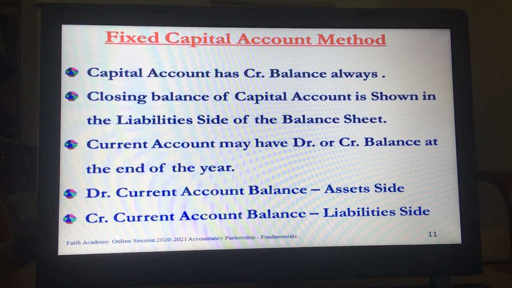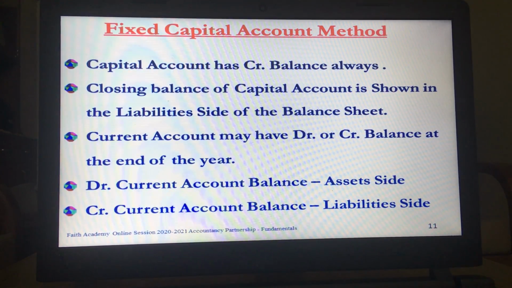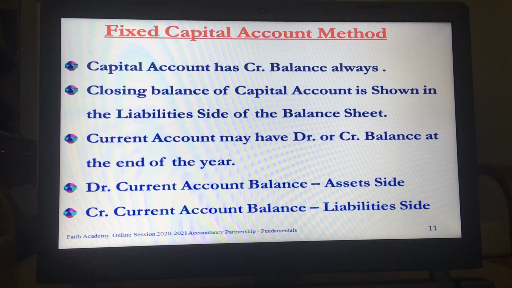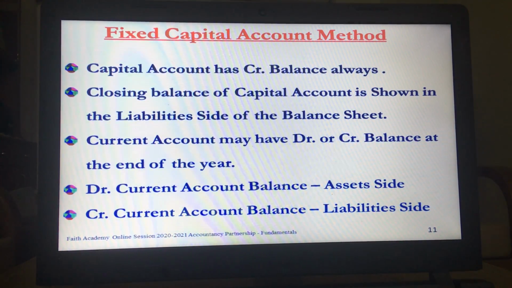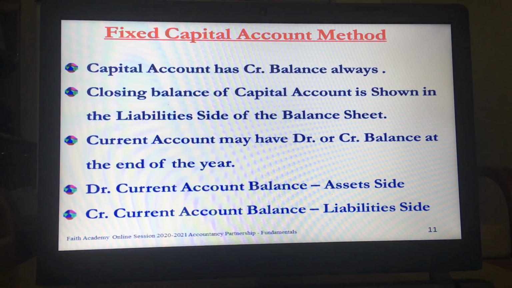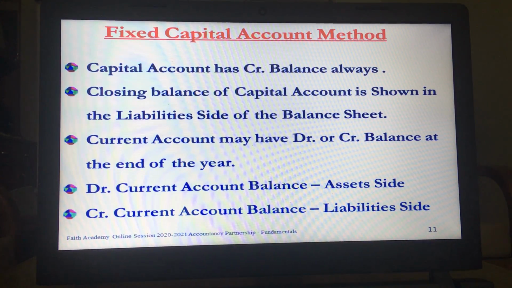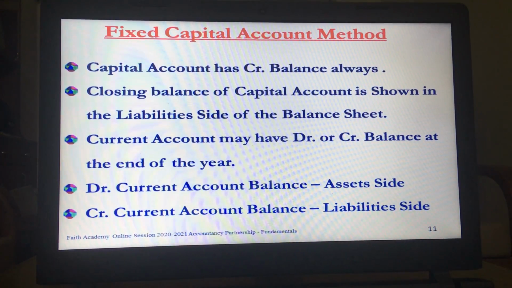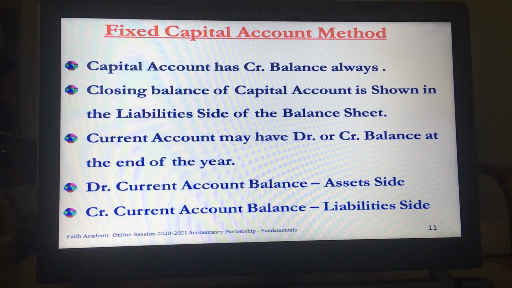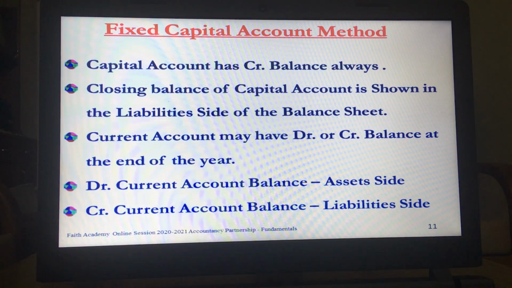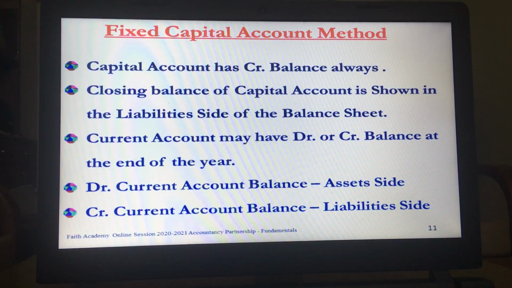Closing balance of capital account will be shown on the liability side of the balance sheet. And when we talk of current account, it may have a debit balance or a credit balance. Debit balance of current account will be shown on the asset side of the balance sheet, and credit balance of the current account of the partner will be shown on the liability side of the balance sheet.